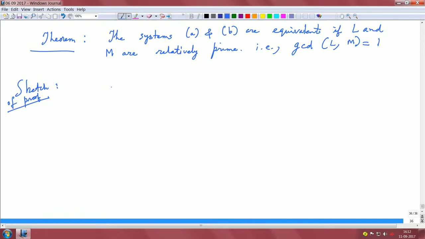Okay. Now, Y1 of z is the frequency domain response, and basically the z transform of the signal y1 of n, which is 1 upon M summation k equals 0 to M minus 1 X of z power L upon M omega M power k.